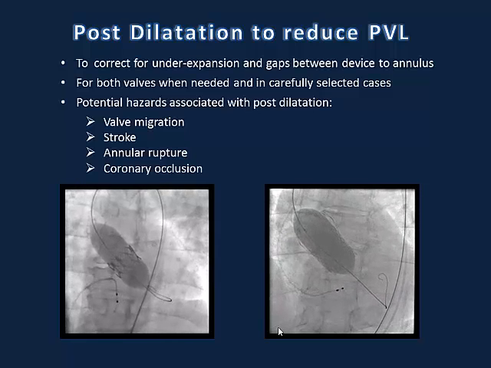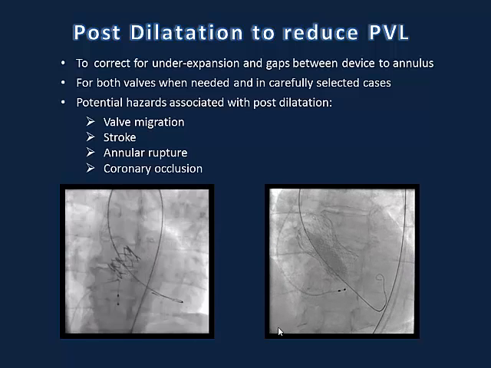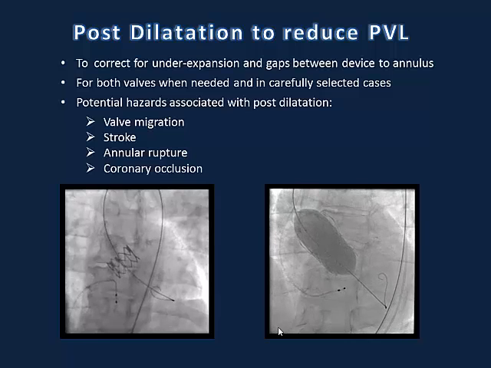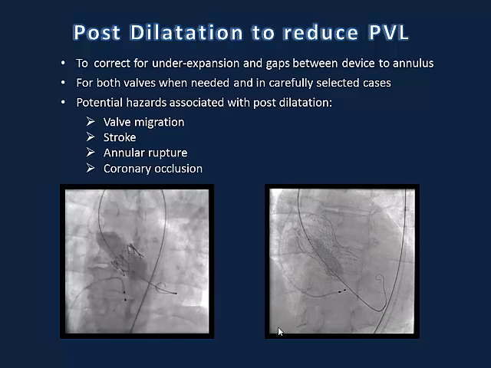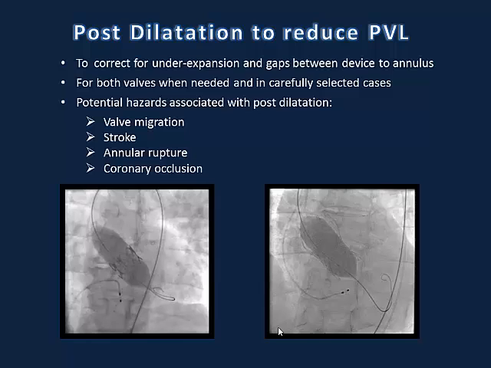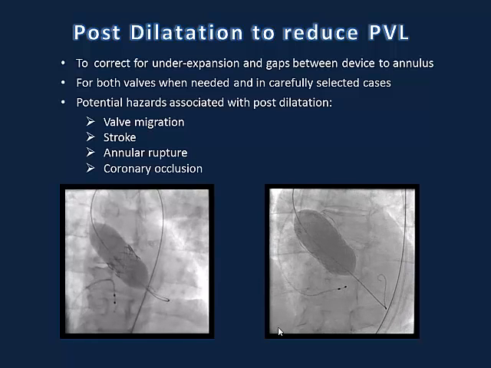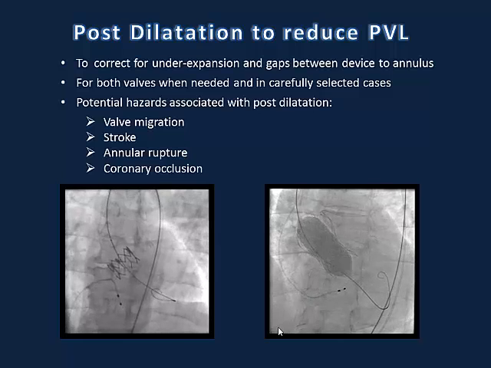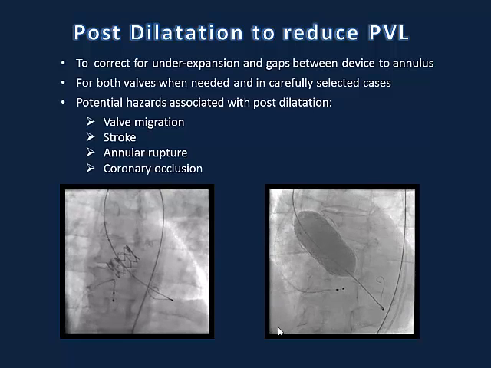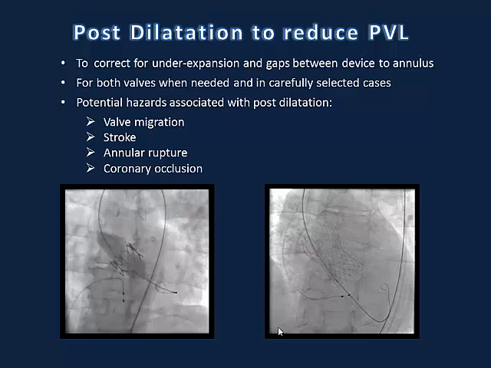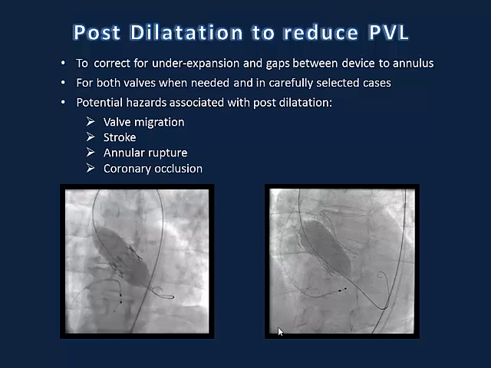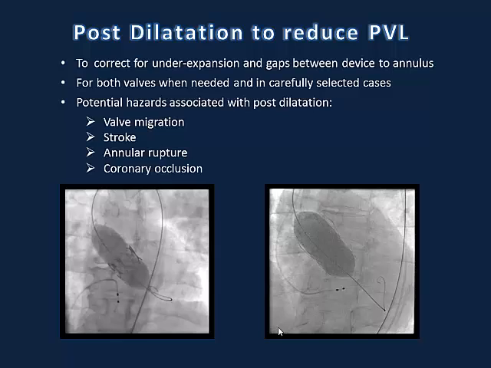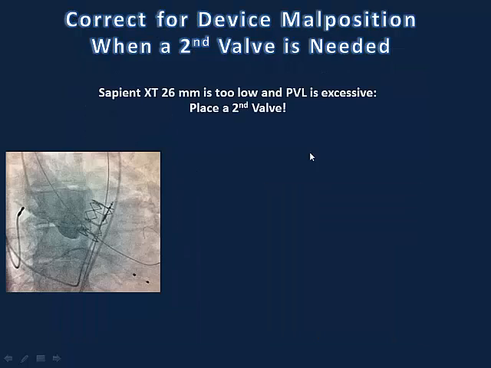This is true for both valves, but one should appreciate the potential hazards associated with post-dilatation, which are valve migration, so it should be done with very careful pacing; stroke, as there are some data to indicate increased stroke rates with post-dilatation; and annular rupture and coronary obstruction could occur. Post-dilatation is an option in carefully selected patients, but again, it is not a trivial procedure.